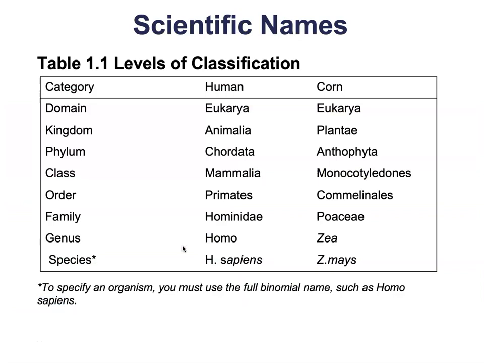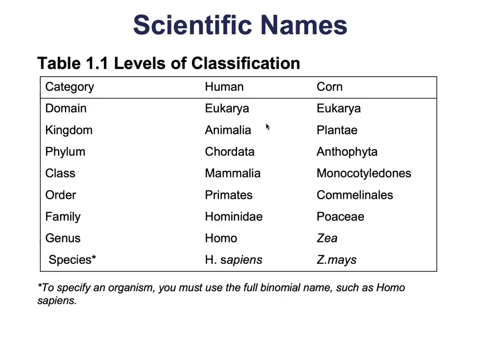Like I said before, scientists are going to use a universal system for naming organisms based on their classification. This helps prevent confusion from the use of common names that vary based on culture and language. So we're going to use Latin to help us do that, and that's why we call it Eukarya and Animalia instead of animal, and Chordata and Mammalia instead of mammal. These are all the Latin terminology. We use Latin since it was considered a universal language not all that long ago.